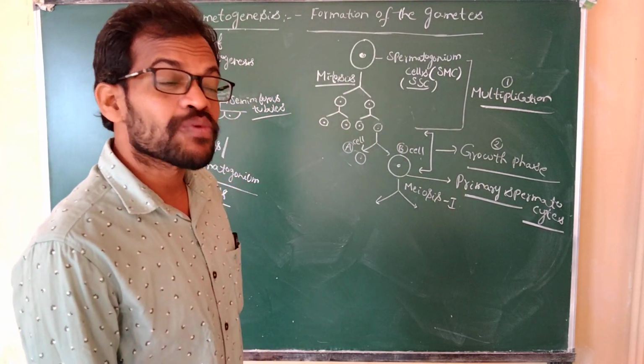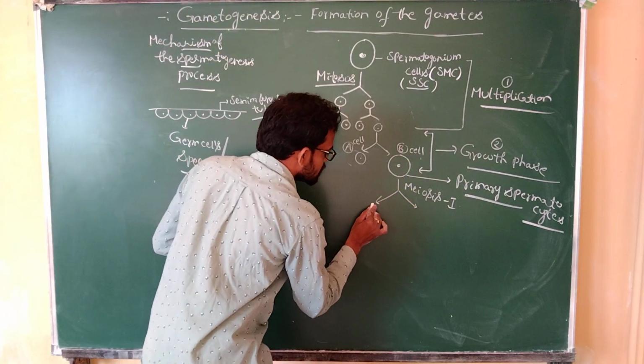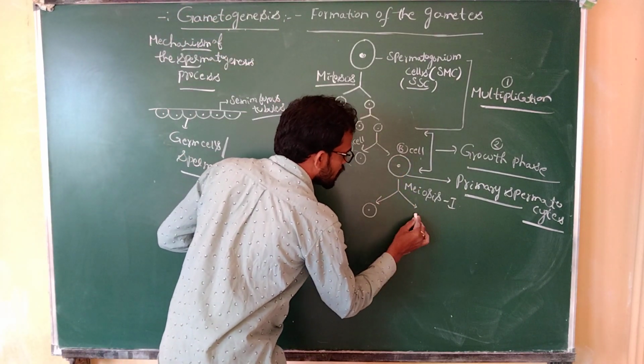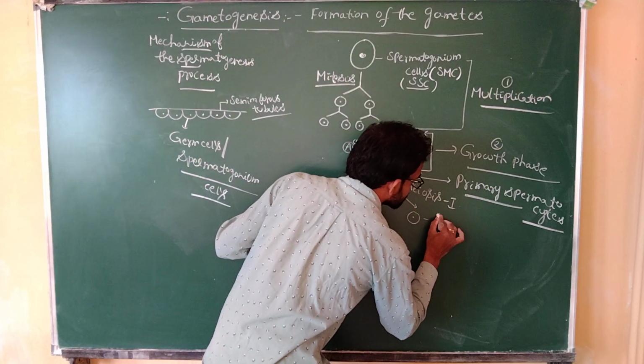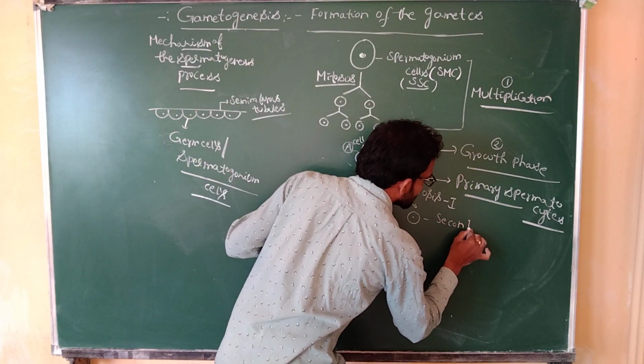They enter into the meiosis 1 process. This primary spermatocyte is converted into the secondary spermatocytes.